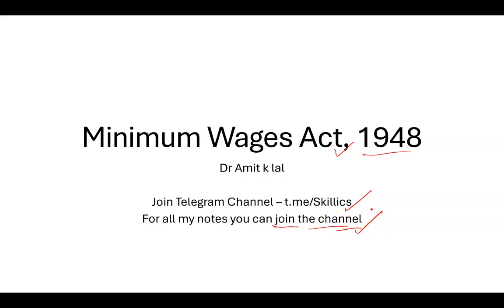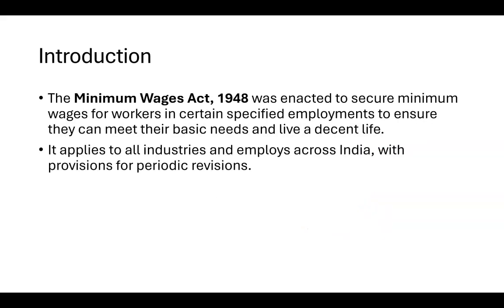Okay, let's begin. The first very important thing is a brief introduction. The Minimum Wages Act 1948 was enacted to secure minimum wages for workers in certain specified employments.